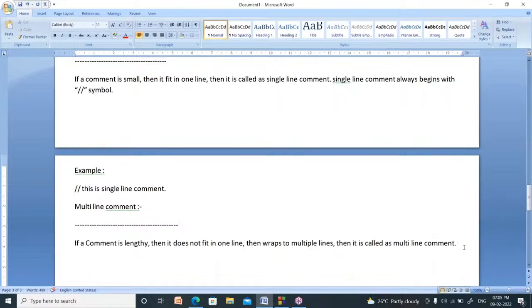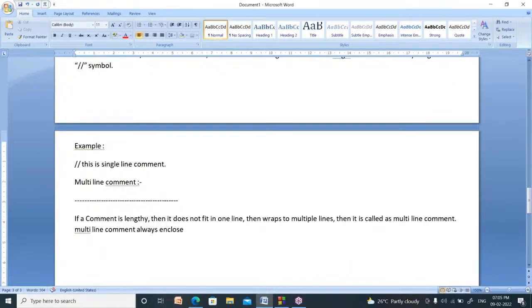Multi-line comment is always enclosed like this. You start a multi-line comment with slash and star. After writing the comment, you have to close it using star and slash. So it is always enclosed within slash star and star slash.